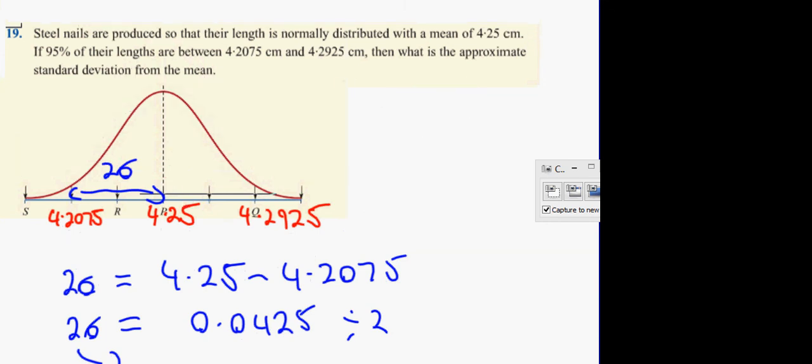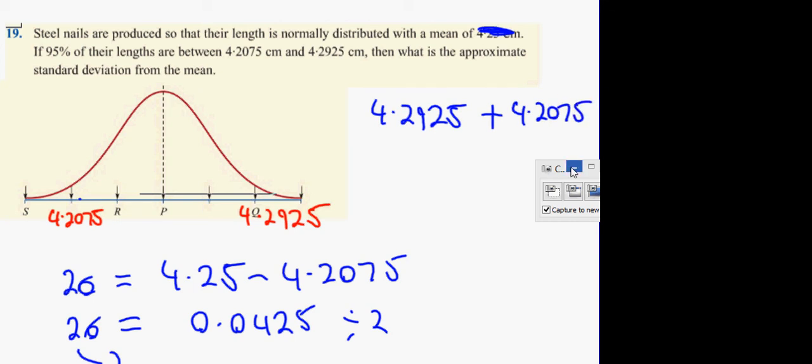Now, another way they could ask you this would be, imagine they never gave you the mean. Imagine they just gave you the top and bottom values. How would you find the mean then? It's dead center, isn't it? So you add them both together and divide by 2.